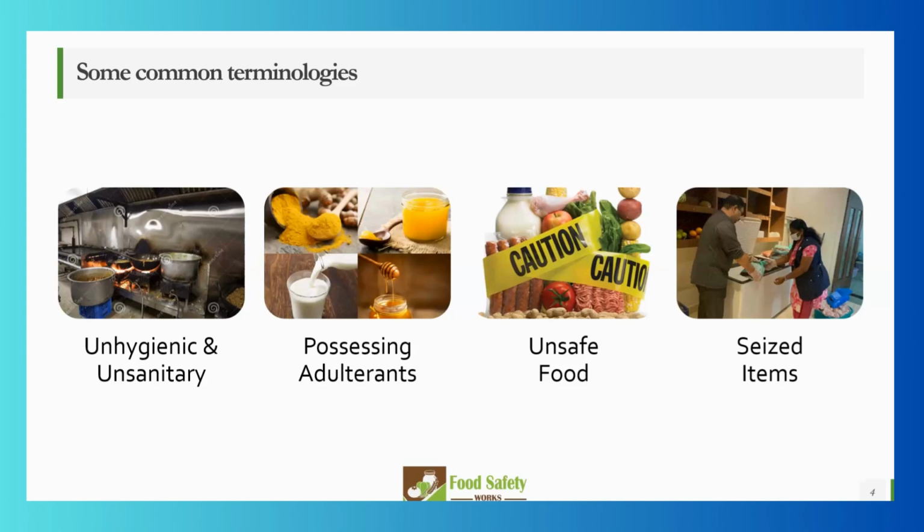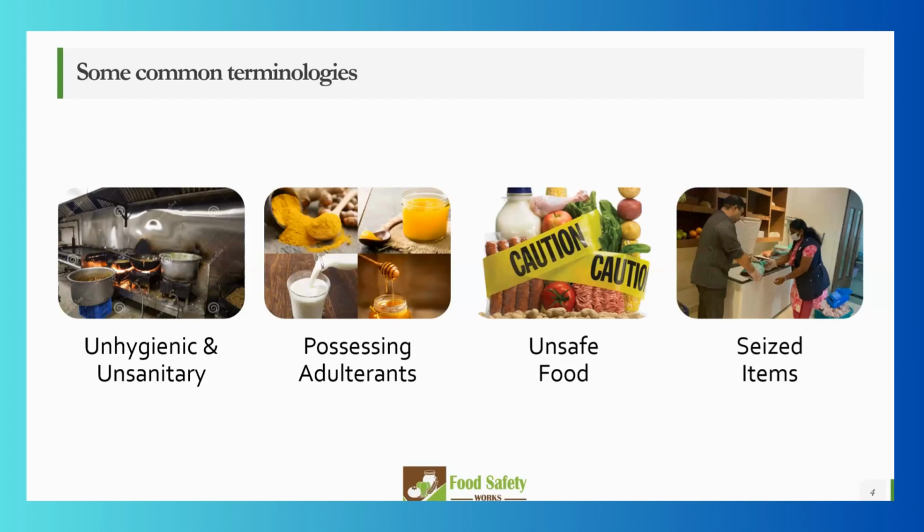Next would be unsafe food. When you talk about unsafe food, it is nothing but whatever you claim in your packet, in your label, is not really safe for human consumption. It can be anything. It can have a heavy microbial load. It can have some chemical contamination. It can have other contamination, physical contamination, right? So anything to do with being unsafe for human consumption is unsafe food.